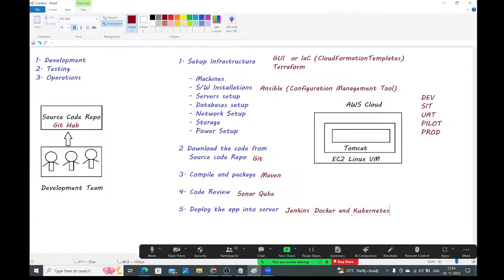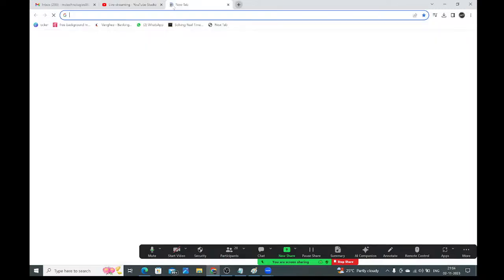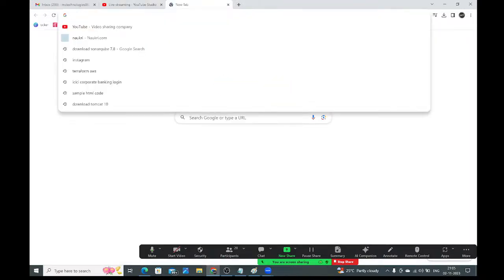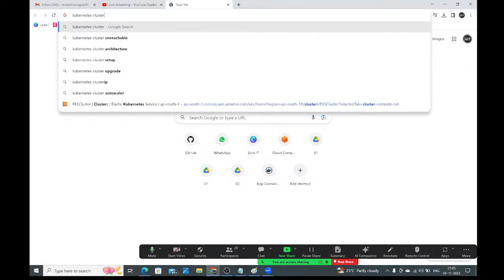Here, cluster is nothing but what, guys? A group of nodes, we will call it a cluster. We have the control master node and multiple worker nodes available. Let me show that cluster, guys. Let me show how that Kubernetes cluster looks like.